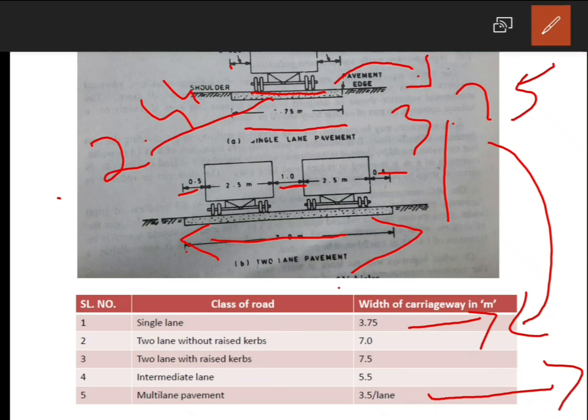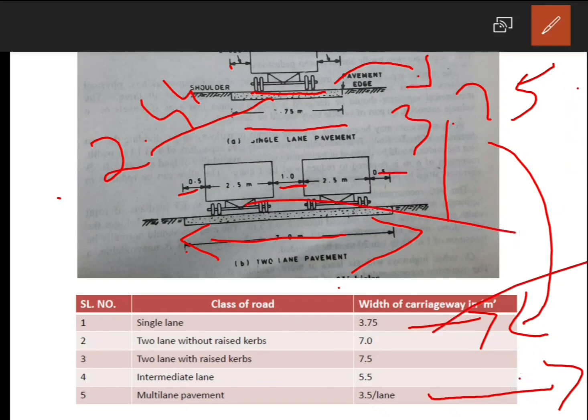When it comes to a 3 lane road it will be 3.5 into 3. That means how much? 10.5 it will be. If it comes to a 4 lane road, 3.5 into 4, that will be 14 meter. But here in this table it has mentioned 2 lane without raised curbs, 2 lane with raised curbs. What you mean by curbs we'll discuss in the next slide.